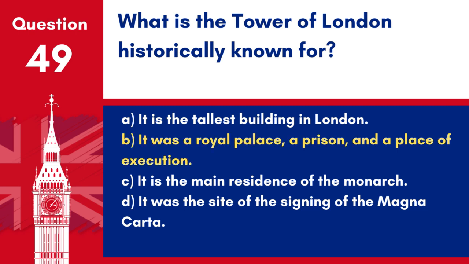Answer: B. It was a royal palace, a prison, and a place of execution. The Tower of London has served variously as an armoury, a treasury, a menagerie, the home of the Royal Mint, a public record office, and the home of the crown jewels of England.